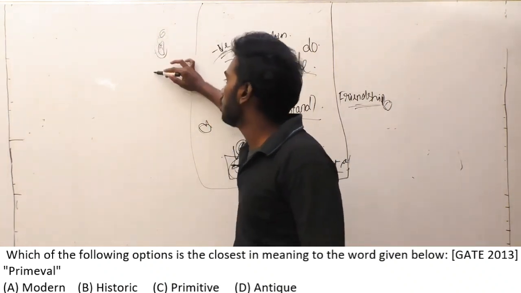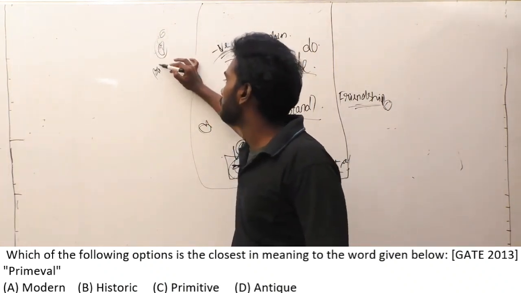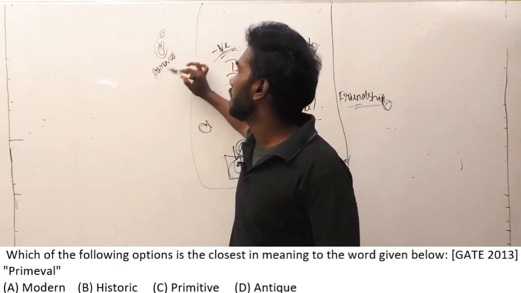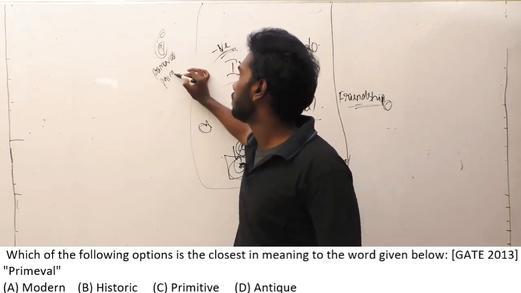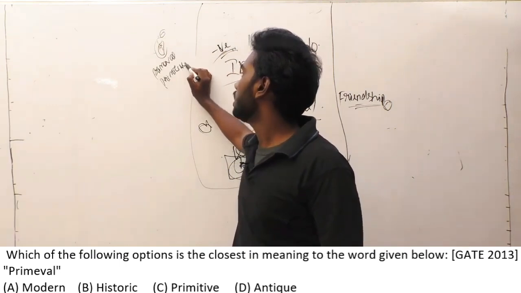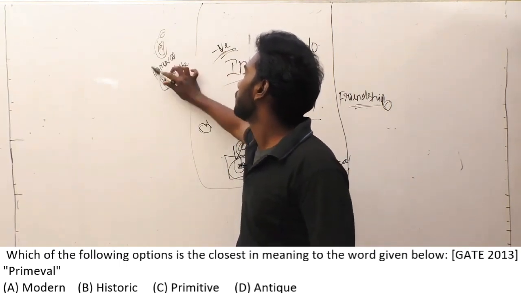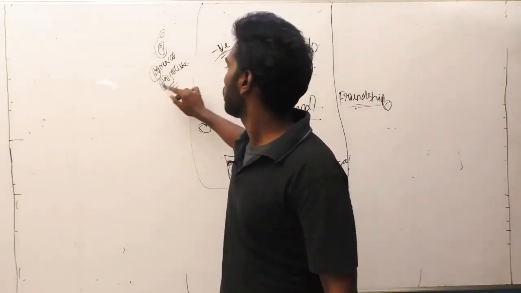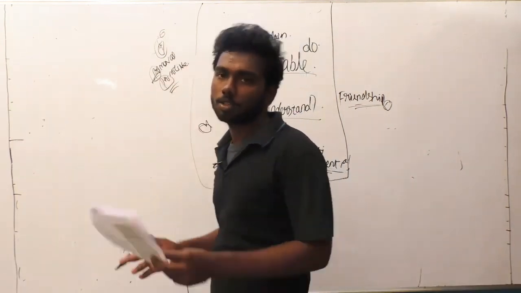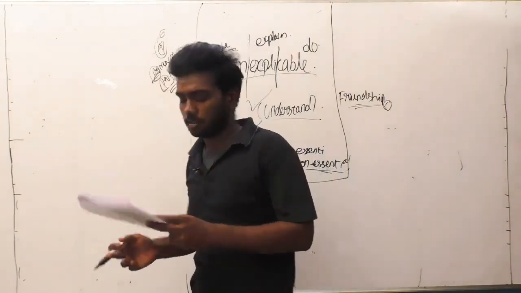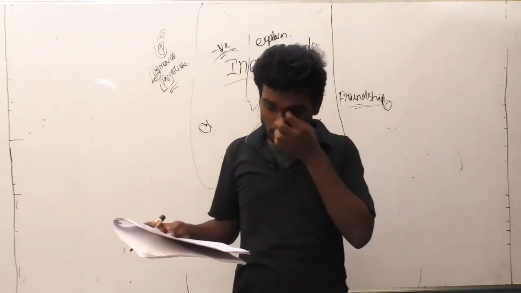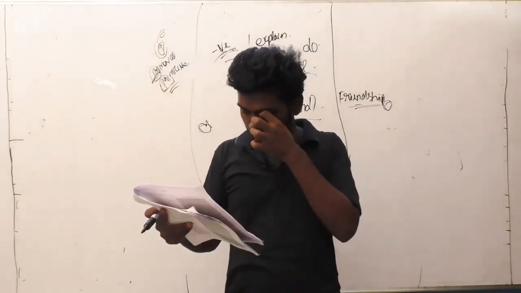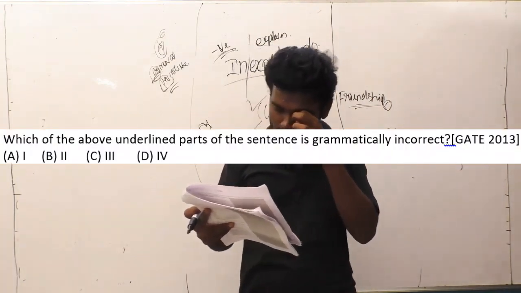Option C is primitive. This is like a clue. Here the prefix of the word is prim in primeval, and here primitive. It means something about the past. The meaning of 'pre' is past. So primitive is the answer. Let us move on to the 26th question. Which of the underlined parts of the sentence is grammatically incorrect?